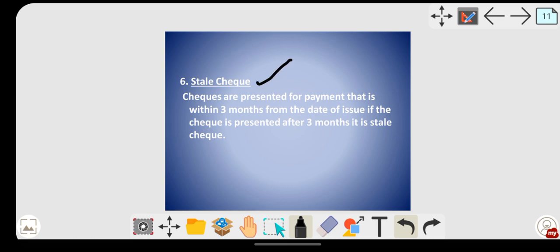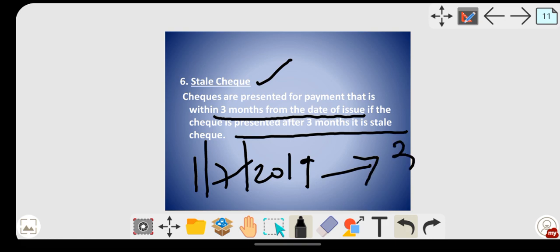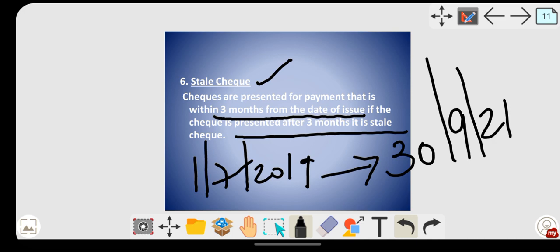Next, coming to your stale check. Stale means what? Generally, checks are presented for payment within 3 months from the date of issue. If the check is presented after 3 months, it is a stale check. Now suppose a check is issued on 1/7/2019, but it is not presented for payment. What is the maturity of this particular check? 3 months, that is 1/10/2019.